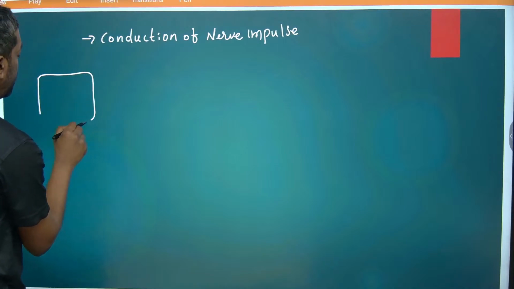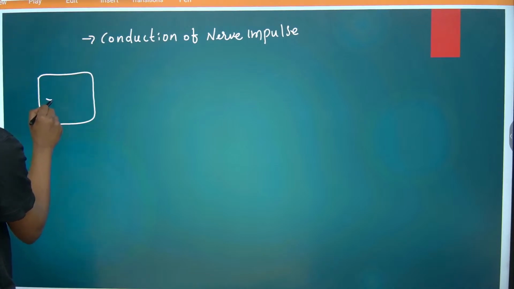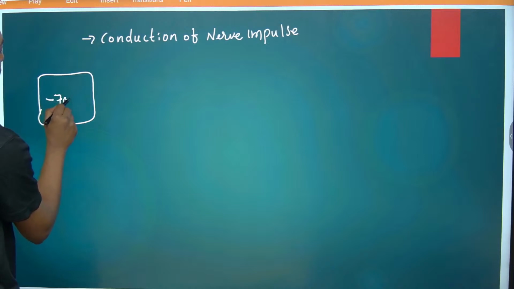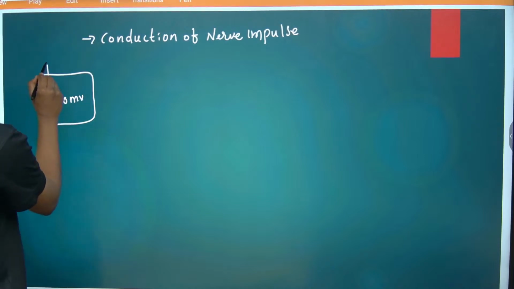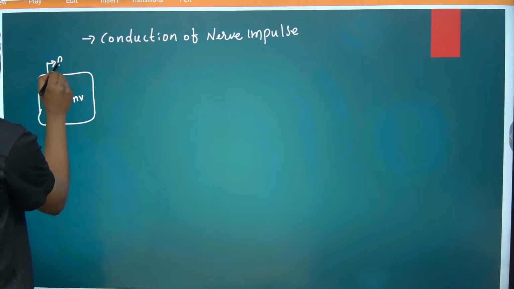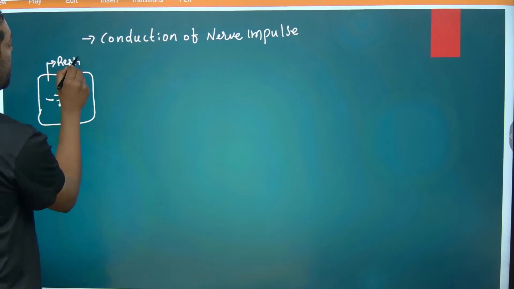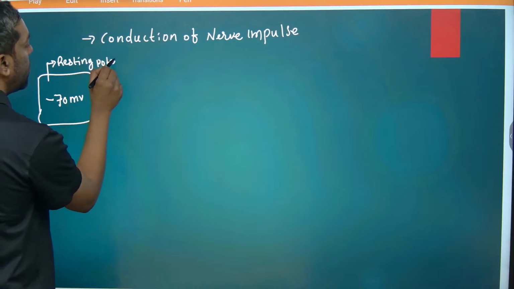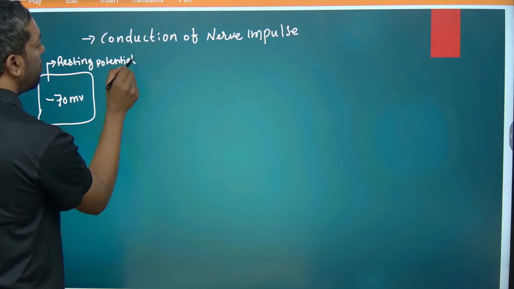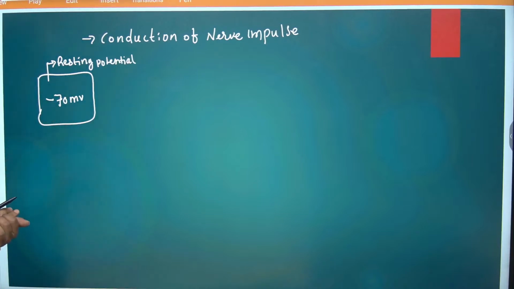The polarized state of the cell is minus 70 mV. This is the resting potential. Potential means a certain electrical charge, a negative electrical charge.